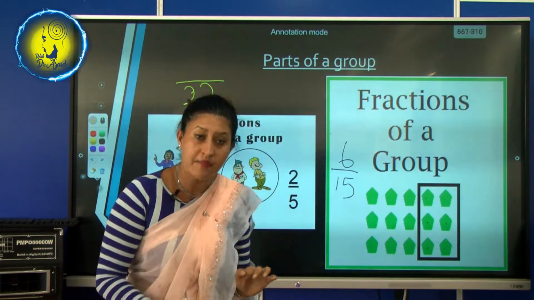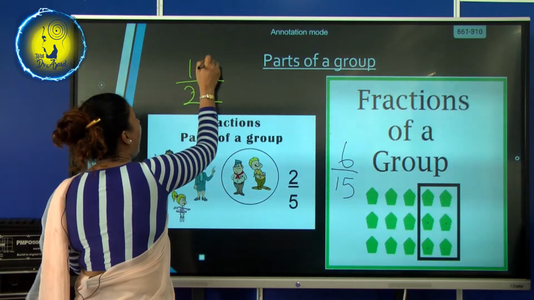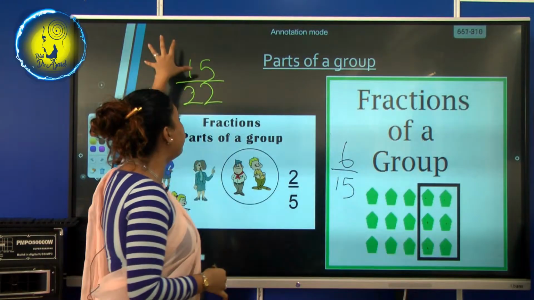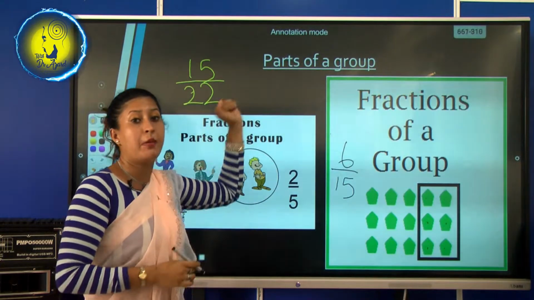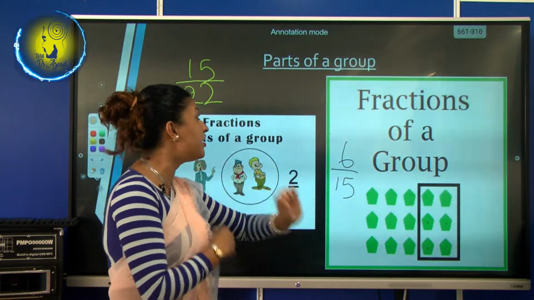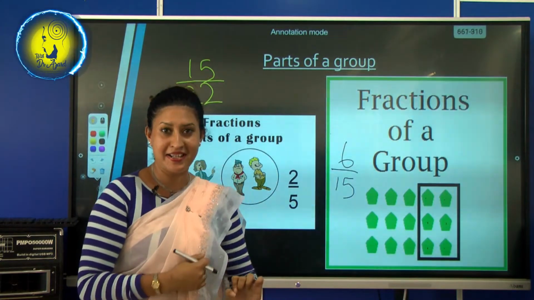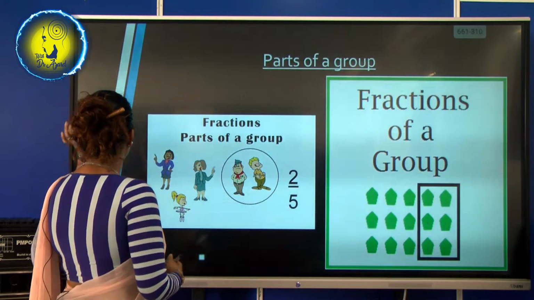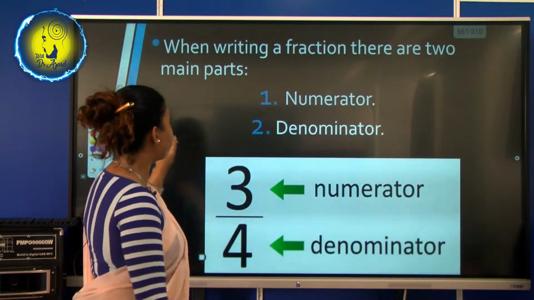So, out of 25 children, I have 15 girls in my class. That is a fraction. That is a part of a group. Understand? Right. Let's move on to the other slide.